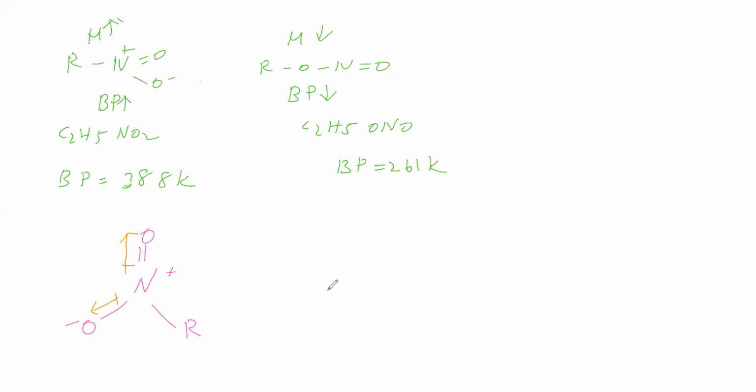Now we will see R-O-N-O. Here there is a lone pair, a double bond to O, and a single bond to R. This has two lone pairs like this. The structure of RNO2 is like this, and RONO is like this. They have different structures. Which has the higher dipole moment? RNO2 has a higher dipole moment than this one. High dipole moment means high polarity. High polarity means high intermolecular force of attraction. Therefore, the boiling point is high.